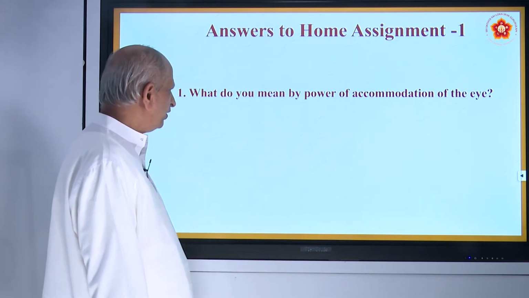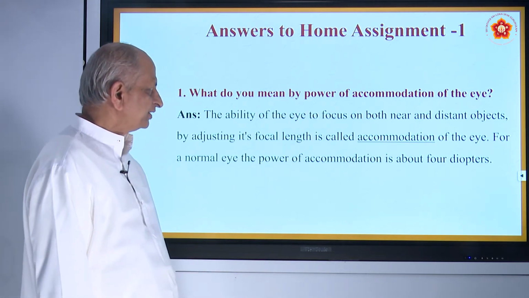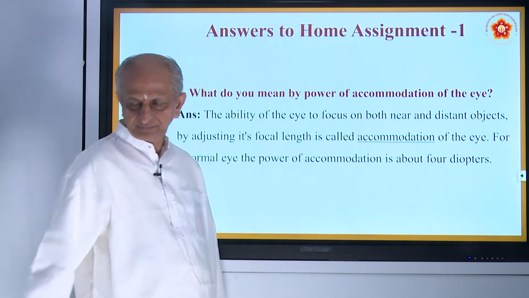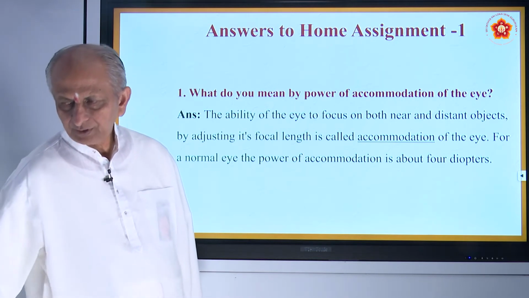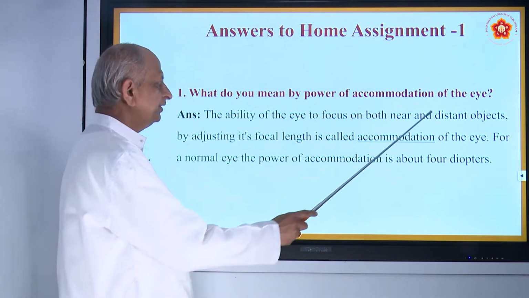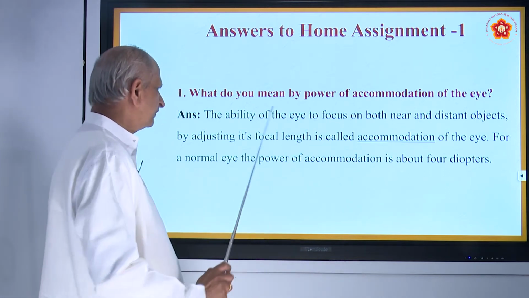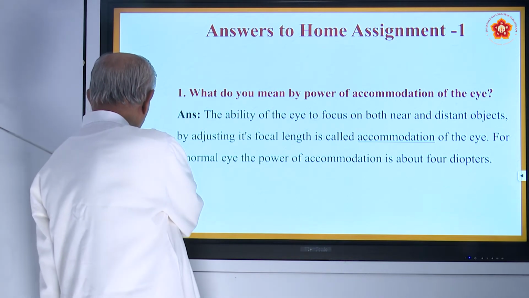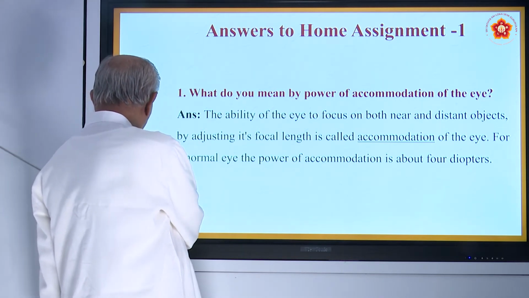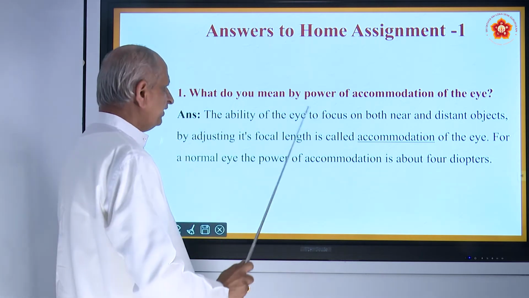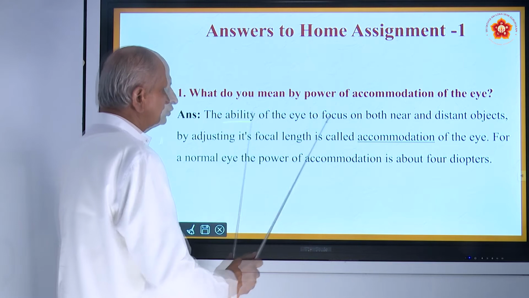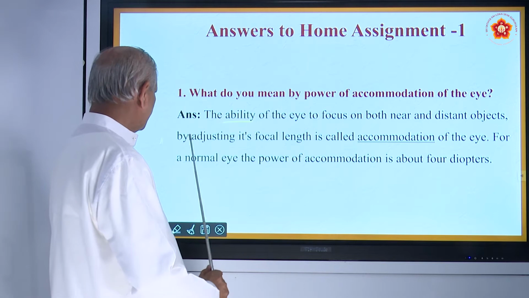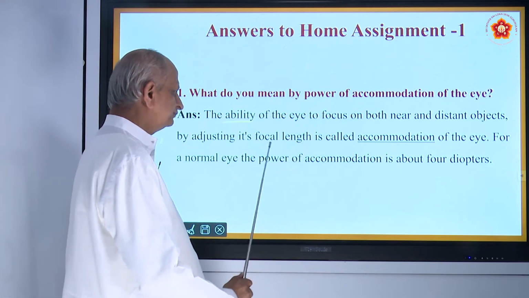The first question is, what do you mean by power of accommodation of the eye? The ability of the eye to focus both near and distant objects. So this is the ability that is given to the eye, the ability of the eye to focus on both near objects and also distant objects by adjusting its focal length.